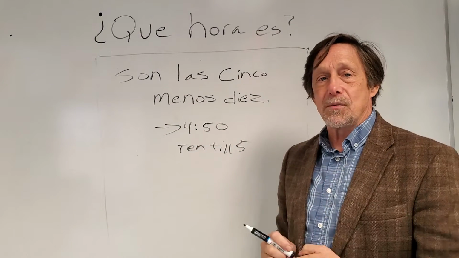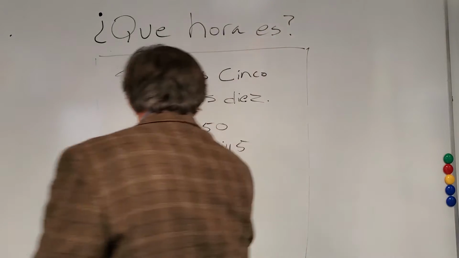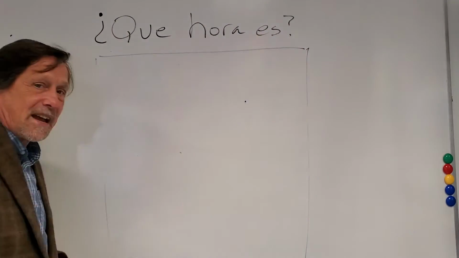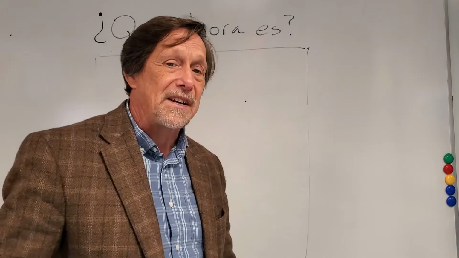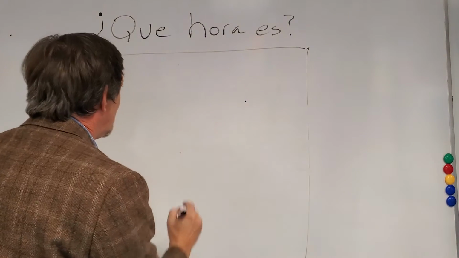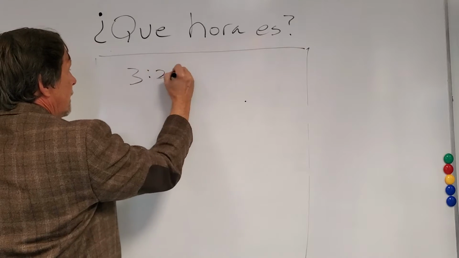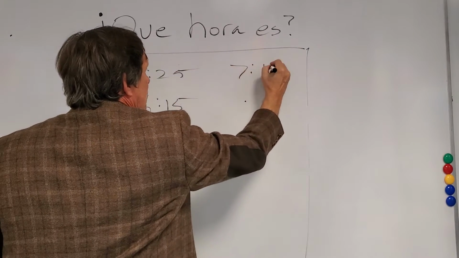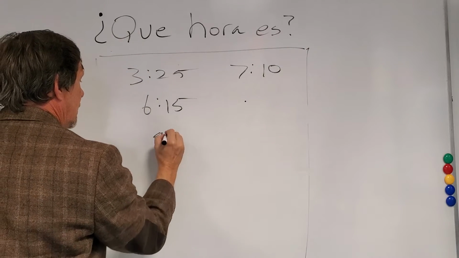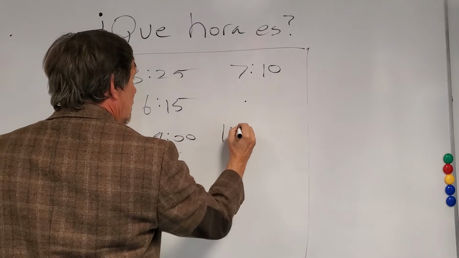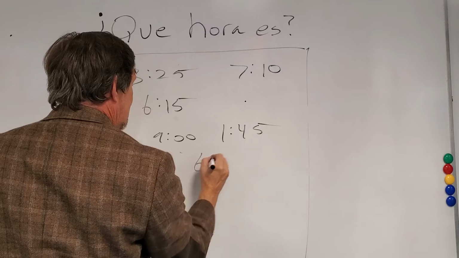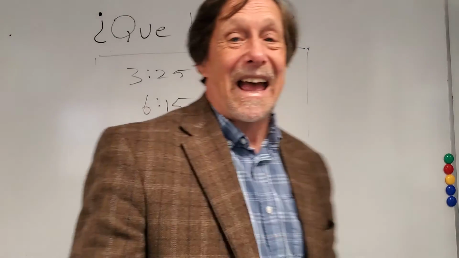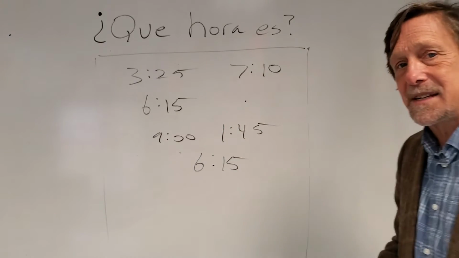So let's review some of the things real quick. Here's what I want you to do. Take a minute, and I'm going to write these times on the board just as fast as I can. And as I do, I want you to see how fast you can say them. Ready? Go. All right, good. Now let's see if you did it. How fast did you just take a minute and look at these?